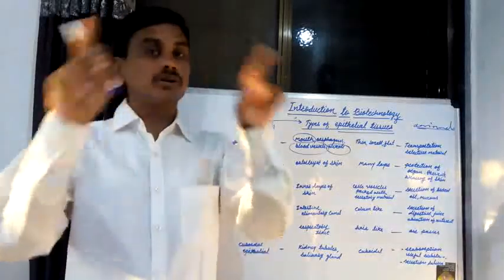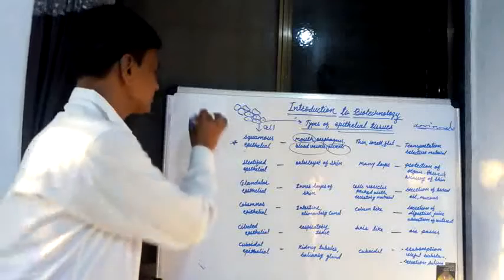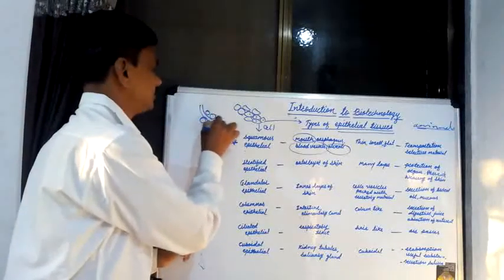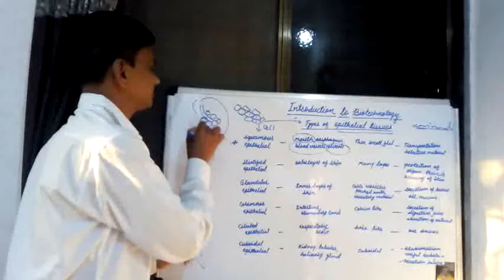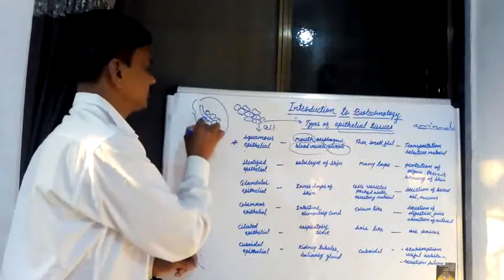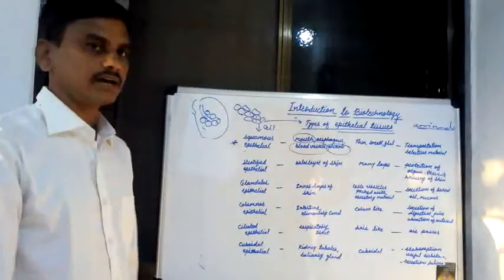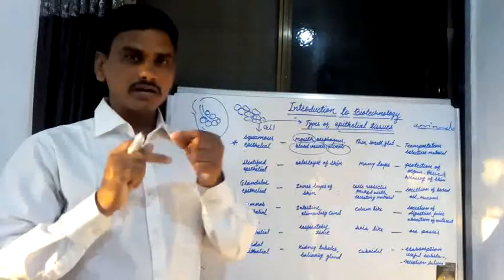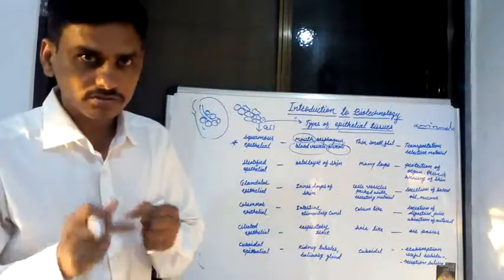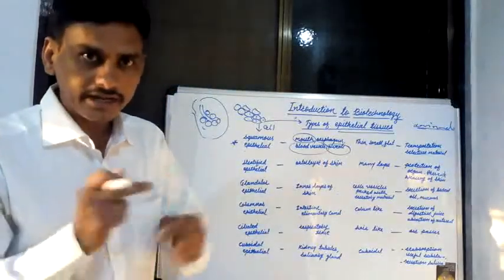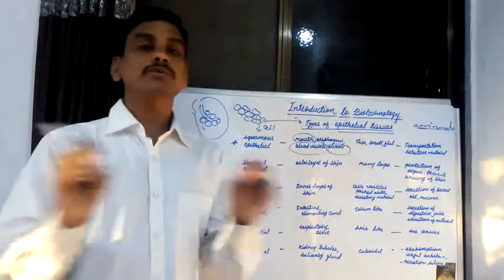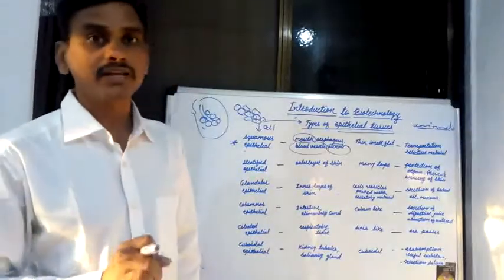If you see the structure of the lungs, small globular structures are present in the lungs. These small globular structures are known as alveoli, and the outer layer of the alveoli contains squamous epithelial tissues. These are the locations of squamous epithelial tissue.